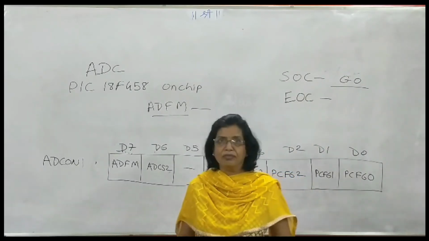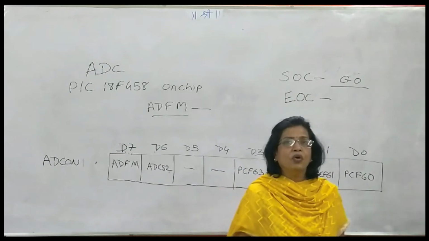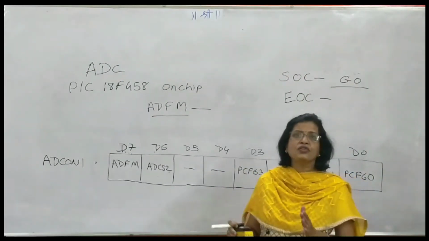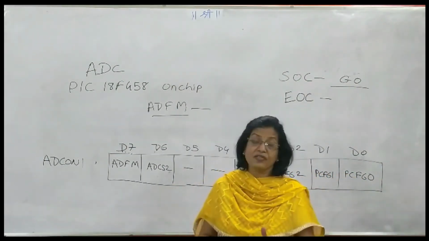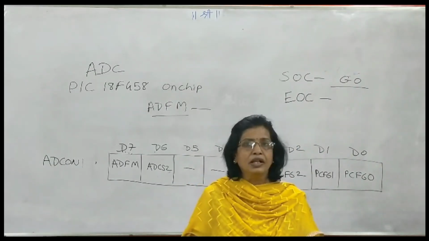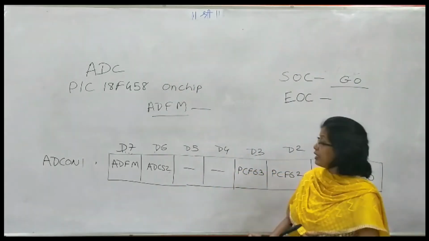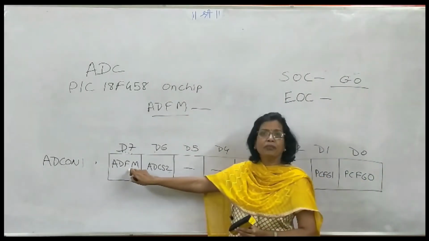Because the result is 10-bit, and each register is of size 8-bit, we must be able to store that 10-bit result. That is why the two registers are provided, and the user has a facility whether he wants the result to be right justified or left justified, and that will be decided by this particular bit, that is ADFM.